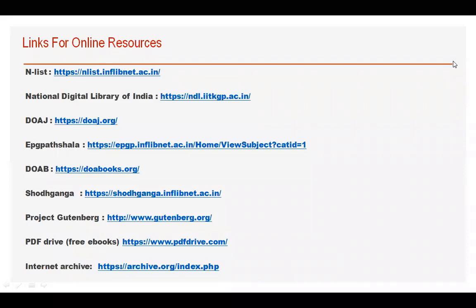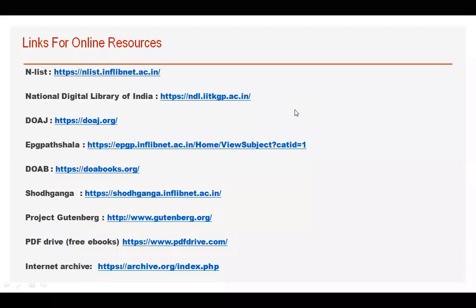So for today's discussion, we have the Enlist database. Enlist is a database offered by the INFLIBNET UGC. UGC is the higher education body which controls higher education in India. This Enlist database is a paid database. The college is subscribing to it. The college has already paid for this database, so students need not pay. You just have to join this database and use the resources available in it.